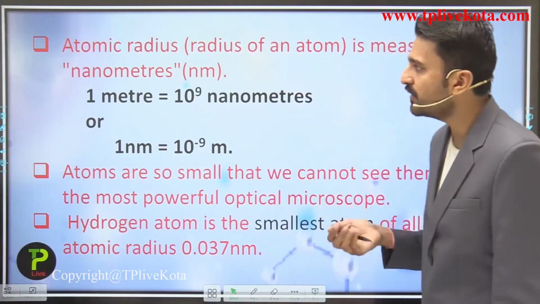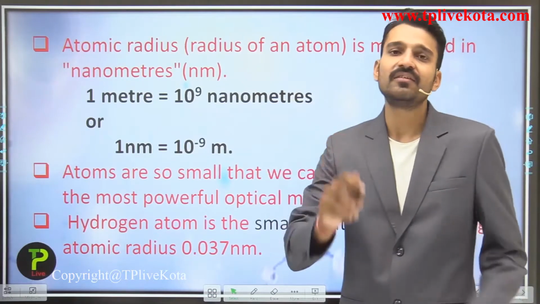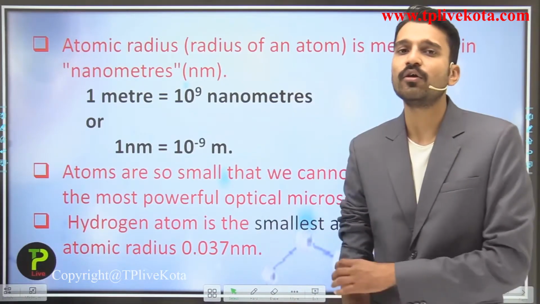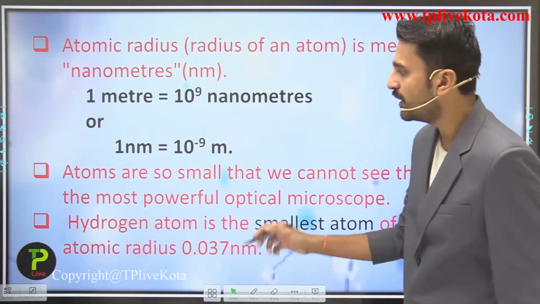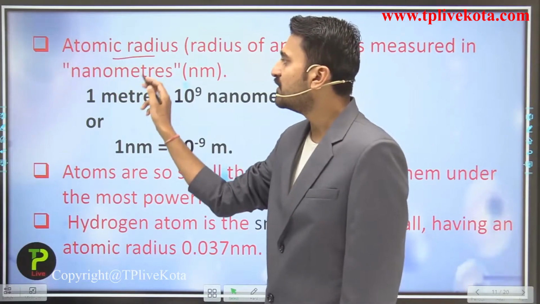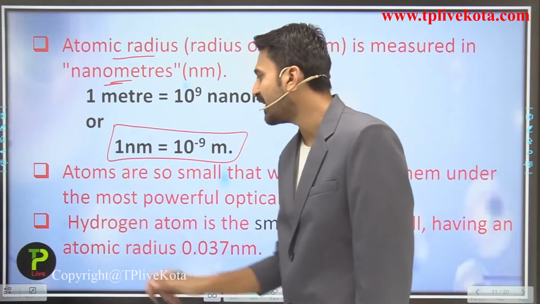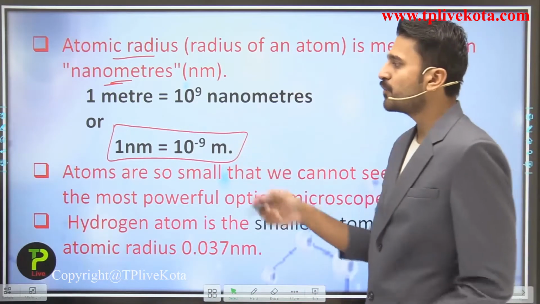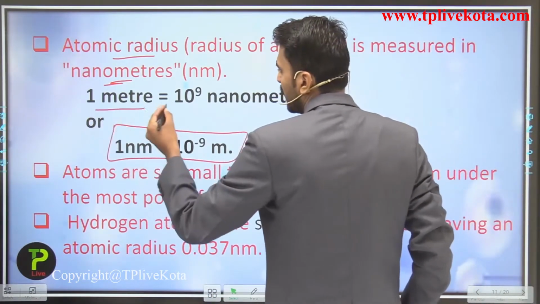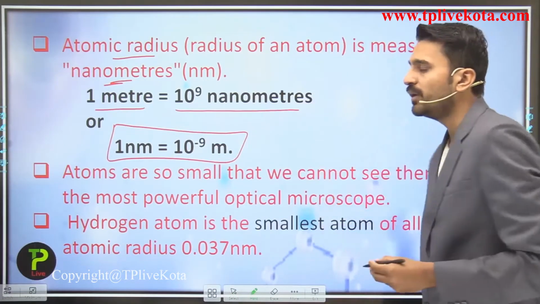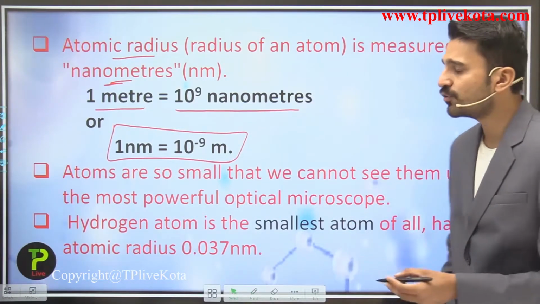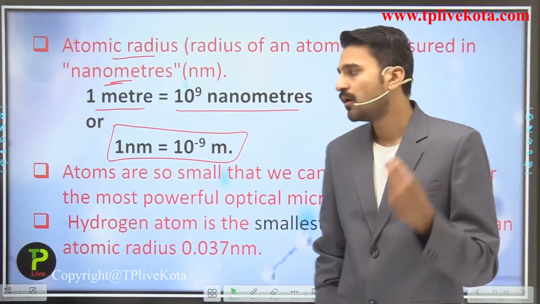So here students, the atomic radius is the term given for the measurement of the radius of an atom. It is measured in nanometers, and 1 nanometer is equal to 10 to the power minus 9 meters. This came from the calculation that in 1 meter there are 10 to the power 9 nanometers, so that 1 nanometer will be equal to 10 to the power minus 9 meter.